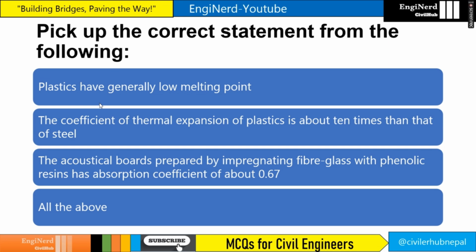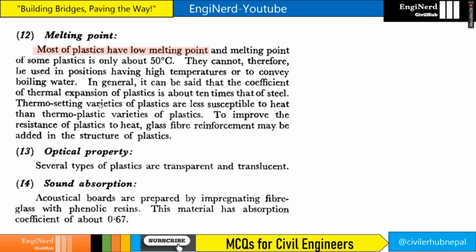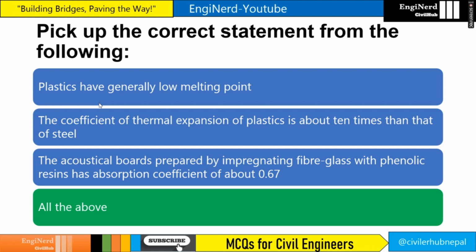Pick the correct statement from the following. Plastics have generally low melting point. The coefficient of thermal expansion of plastic is about 10 times that of steel. The acoustical boards prepared by impregnating fiberglass with phenolic resins have an absorption coefficient of about 0.67. All of the above. We see here most of the plastics have low melting point, right? And in general, the coefficient of thermal expansion of plastic is about 10 times that of steel, right? And acoustical boards are prepared by impregnating fiberglass with phenolic resin. This material has an absorption coefficient of about 0.67. So all the answers are correct.